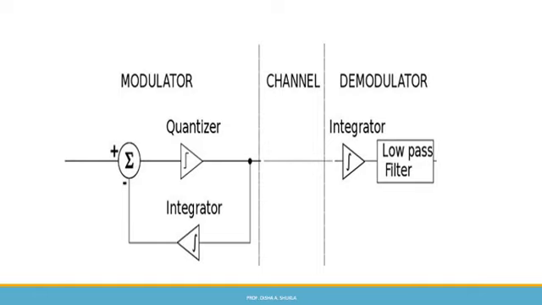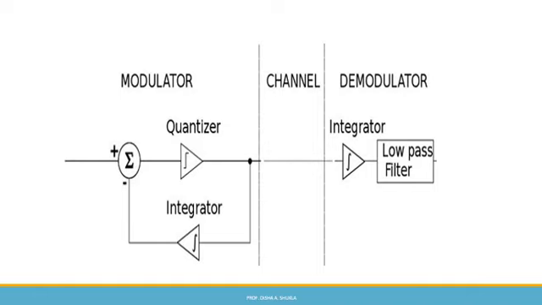The process records a small positive change called delta. If the delta is positive, the process records a 1, else the process records a 0. The modulator builds a second signal that resembles a staircase. The input signal is then compared with this gradually made staircase. Delta modulation uses the oversampling technique to achieve a high signal to noise ratio.